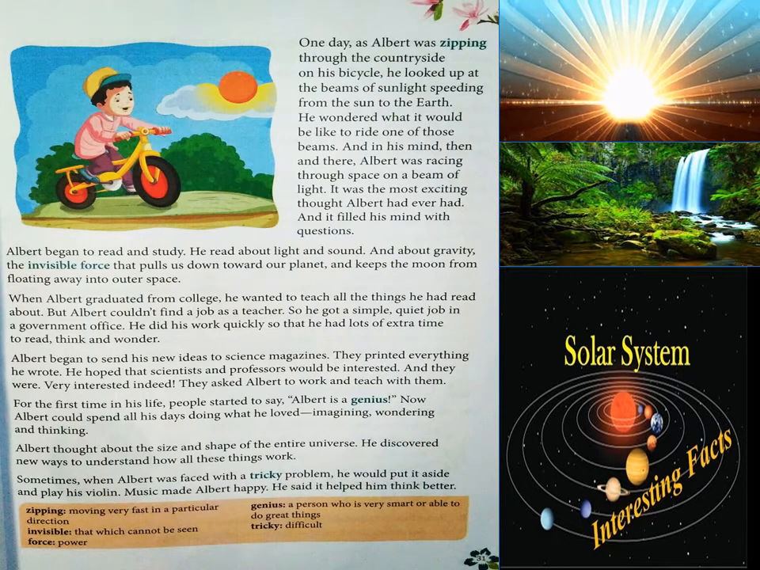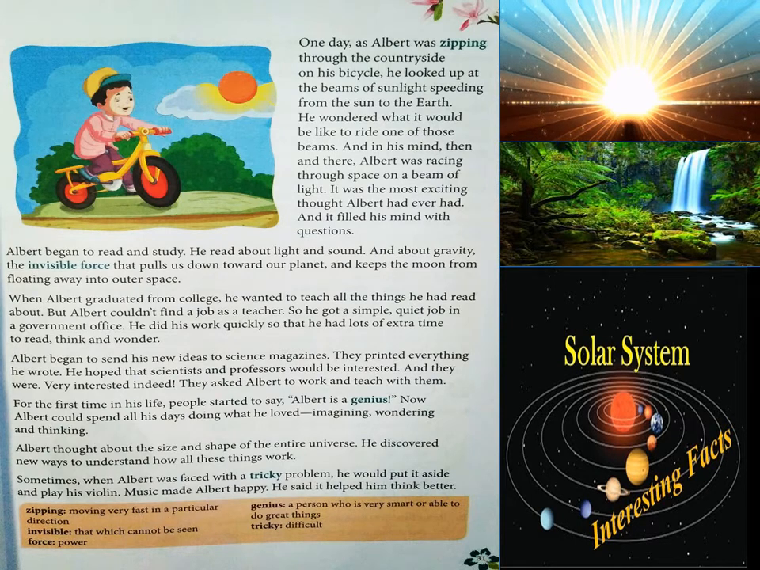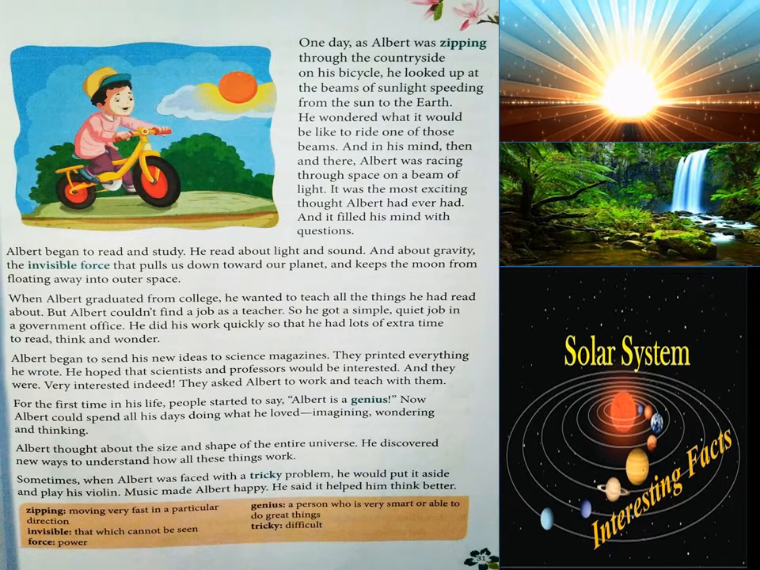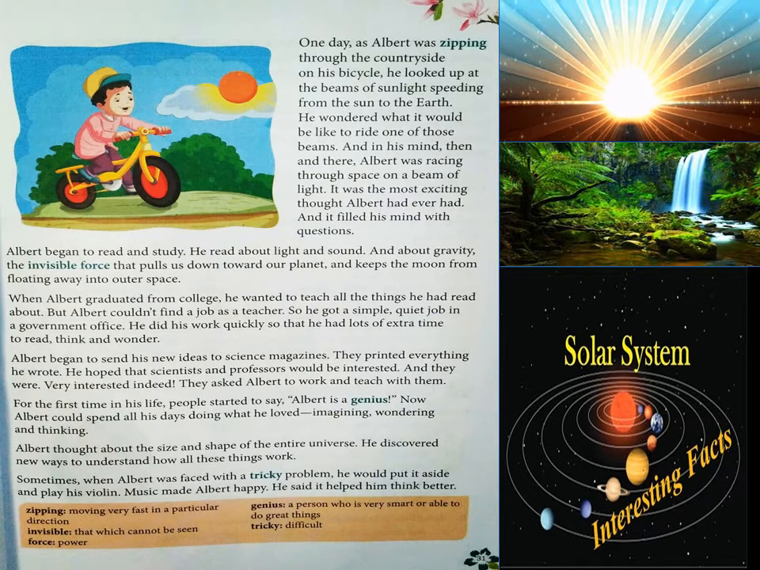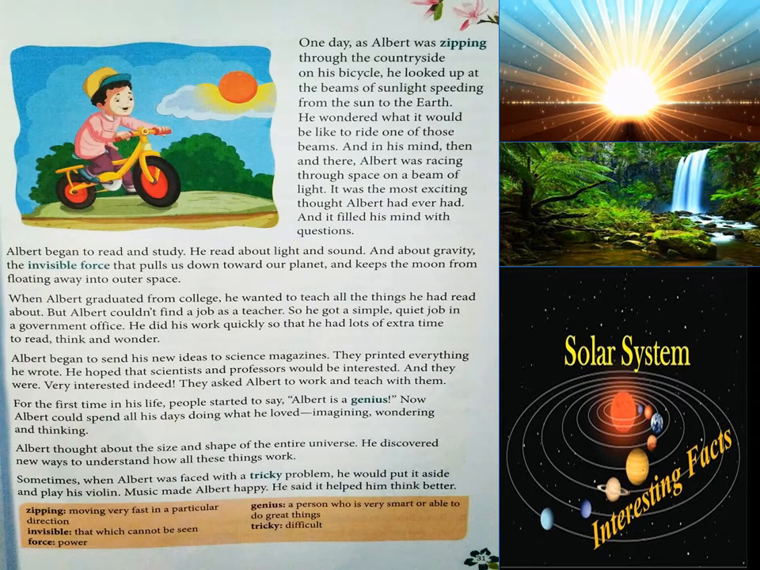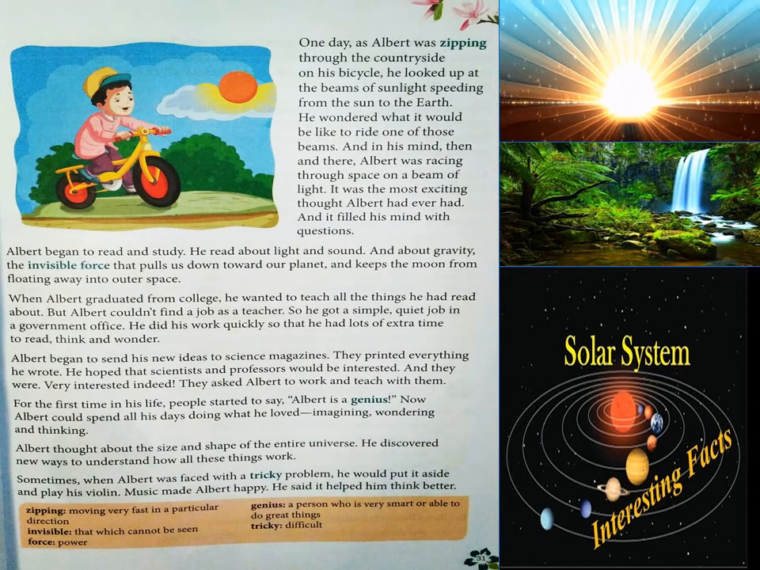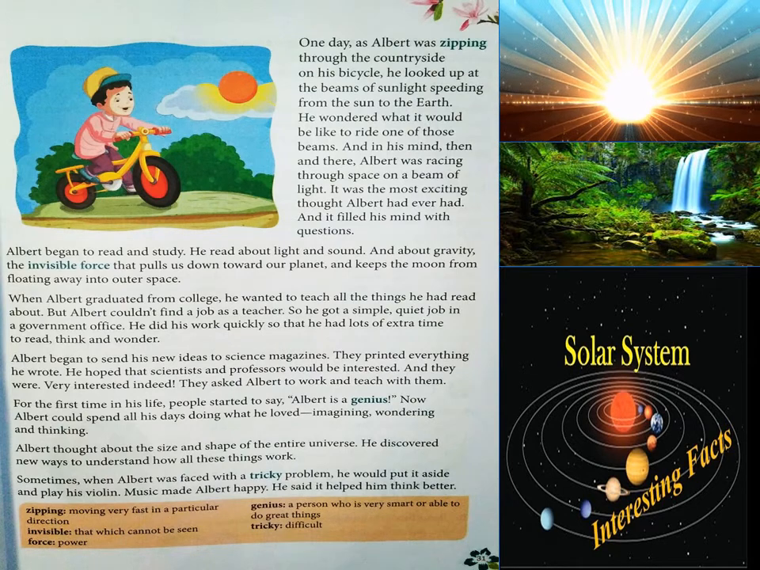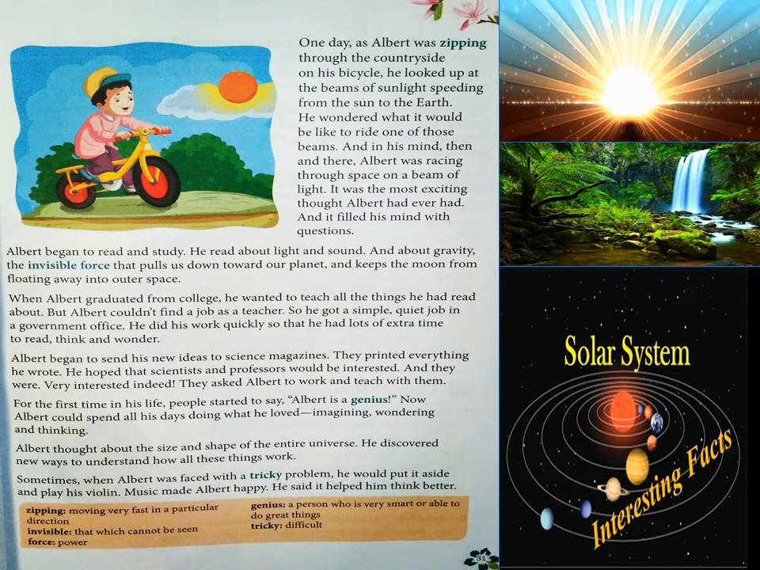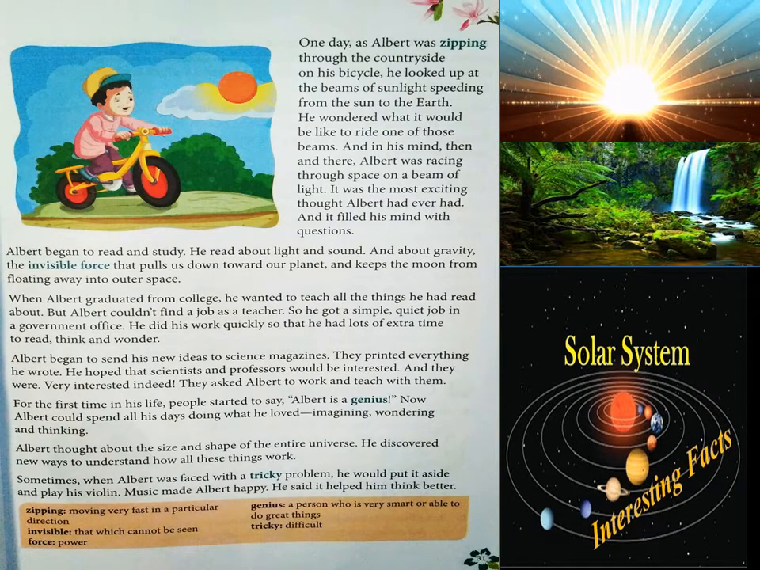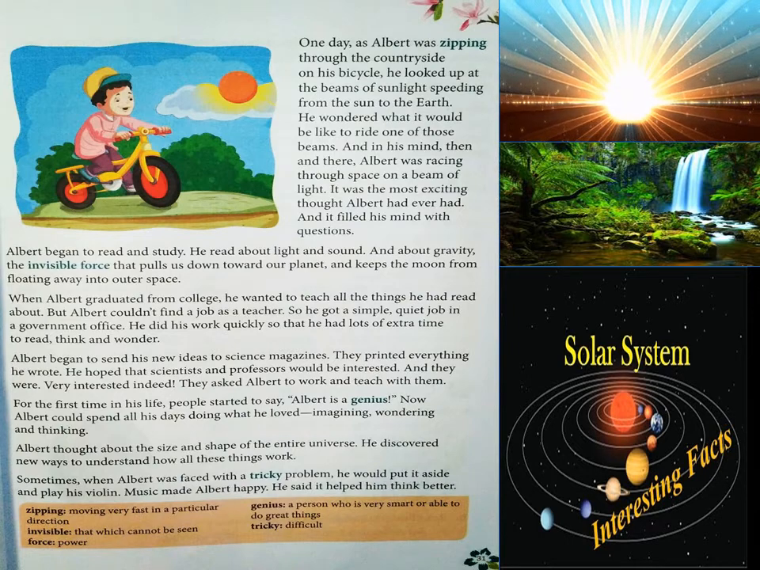So what happened, children? Albert researched a lot, he read a lot, he found out about beams of sunlight, about gravitational force, the solar system, space, and everything. After he understood everything very well, he wanted to teach all these things to students. He wanted to become a teacher and teach students about those beautiful, wonderful things of nature. But he could not get that job. So what did he do? He joined a government office and became a